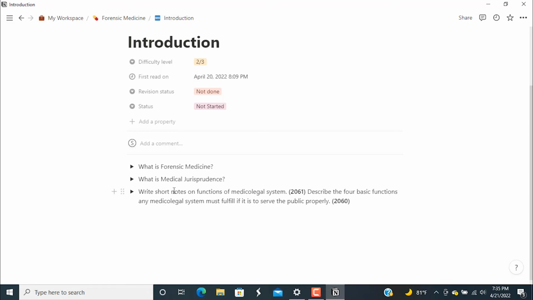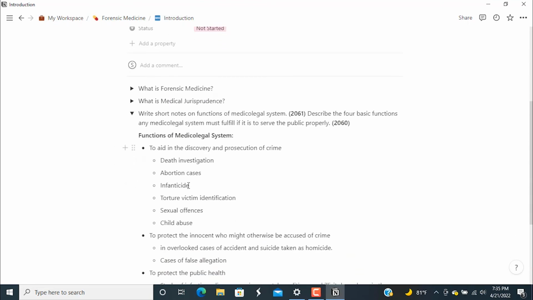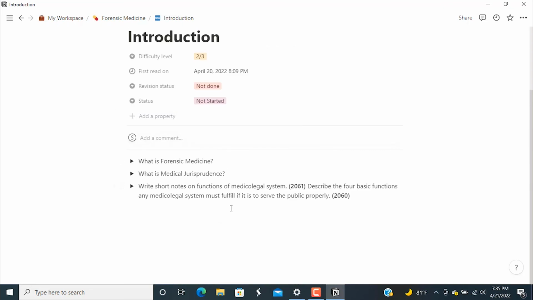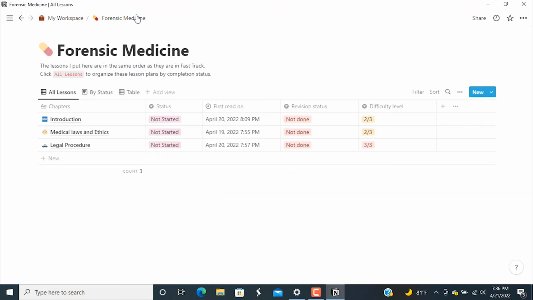And here is one question: functions of the medical legal system. These questions have been asked twice. So if I know, I'll try to recall. If I don't know, I can just look at the answers. So these are the functions of the medical legal system, and this is the way I have prepared my notes, including the system that Anki provides. And I'm still learning Notion and trying to figure out how Notion actually works. So this is it for now.